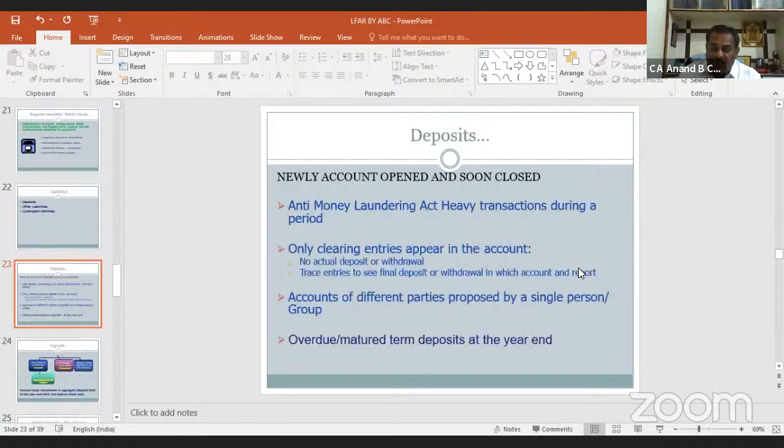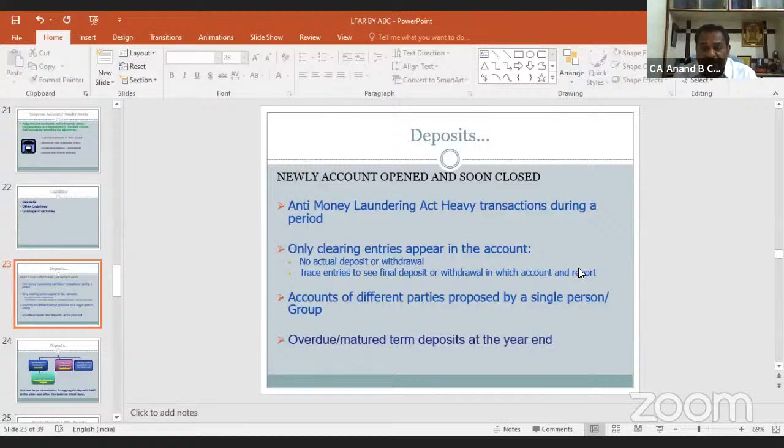In deposits, check thoroughly the accounts which are newly opened. In case of a new account opening, we have to verify the KYC of the account holders. Accounts opened and closed soon: we have to verify these accounts so that within 6 months or 1 year, the same account is opened and closed only for a specific reason, specific purpose, or specific transactions.